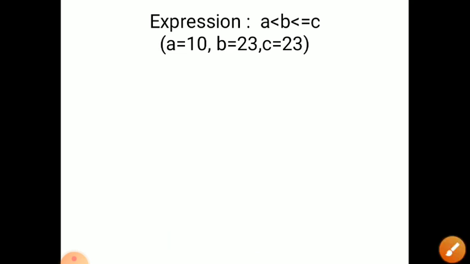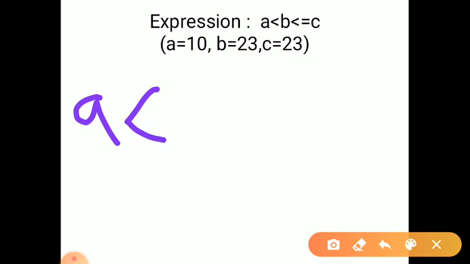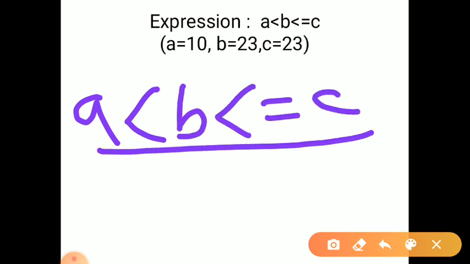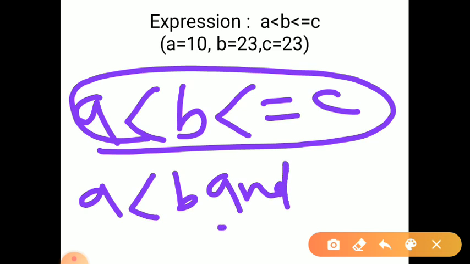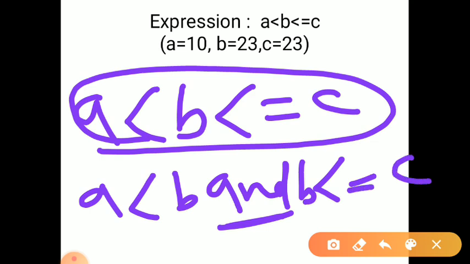But the last one, a is less than b and less than or equal to c, has three operands, so it will be read as a is less than b and b is less than or equal to c. Both are not true, so it returns false in this case.